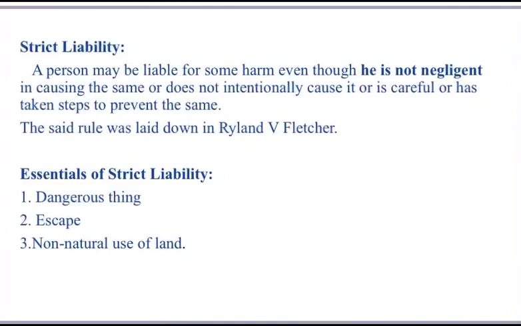That is what they are saying: a person might not have been negligent at all, or he might have taken the necessary steps to prevent the said act or harm, but still he might be made liable. This rule is laid down in Rylands versus Fletcher. These are the essentials of strict liability. These three, we shall see in detail after the next slide.